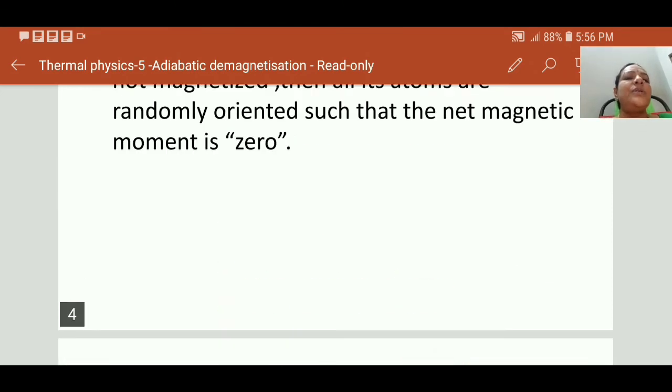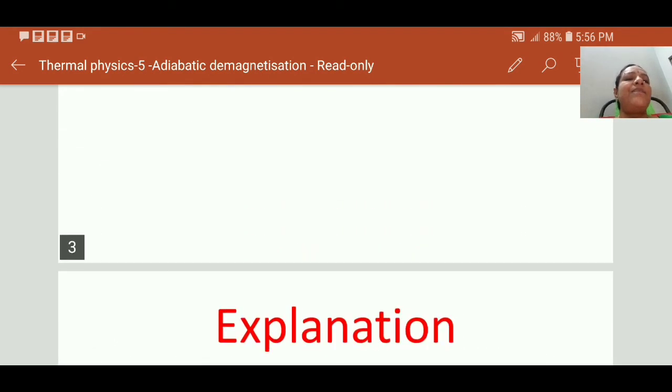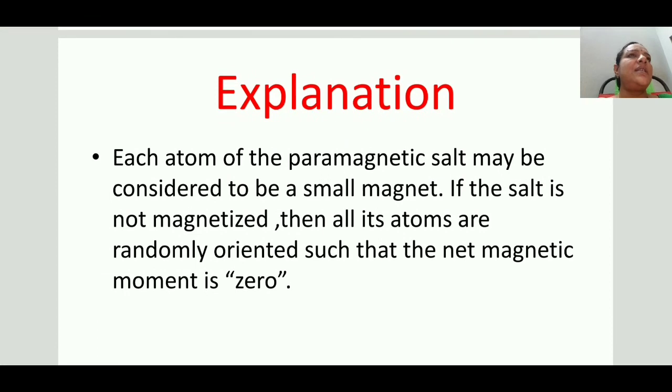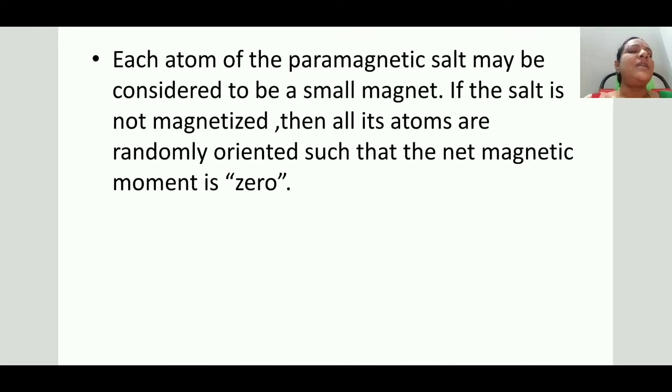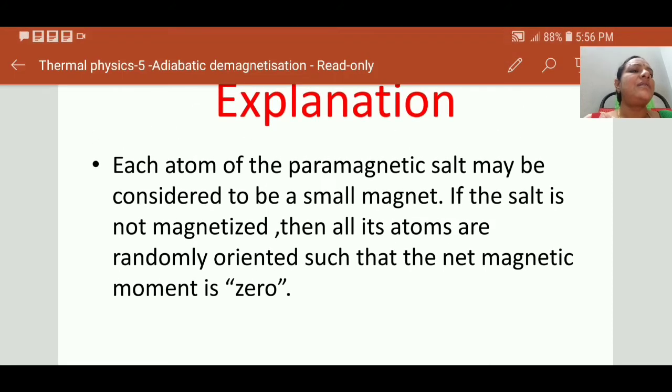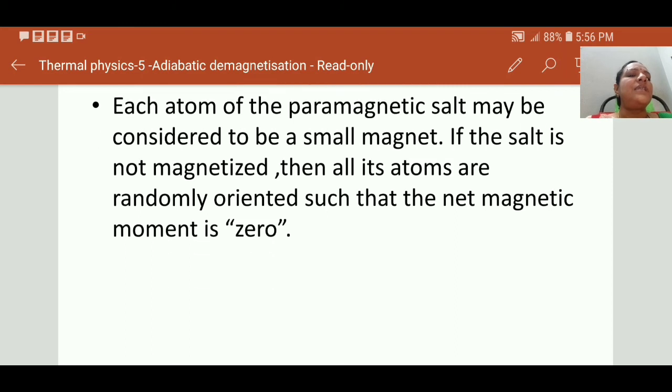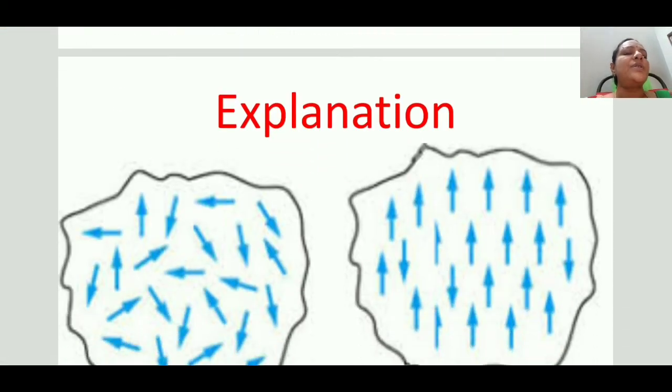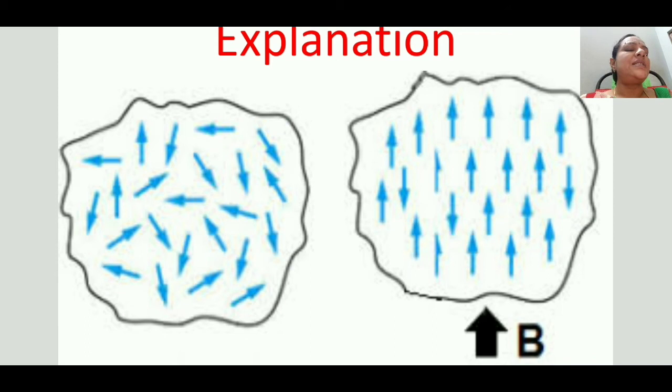So coming to adiabatic demagnetization, the name itself gives the meaning: an already magnetized material is demagnetized adiabatically, so its temperature decreases. This is the principle involved. What is the reason why the temperature falls? In the absence of B, the molecules are aligned in different directions, so the net magnetic moment will be 0.